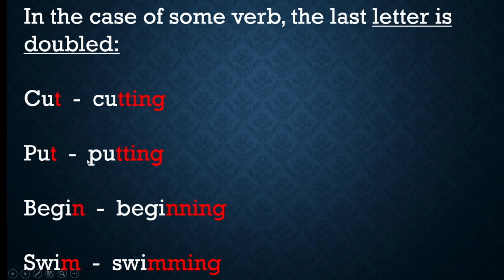Next, in the case of some verbs, the last letter is doubled. See here, C-U-T, T will become double, cutting, T-T-I-N-G. Put, putting, T-T-I-N-G. Begin, N-N, double, the last letter is doubled. Swim, swimming. So this is one form.